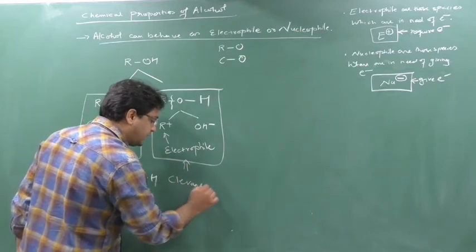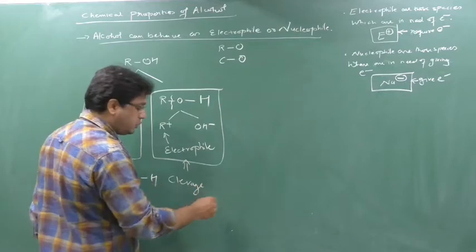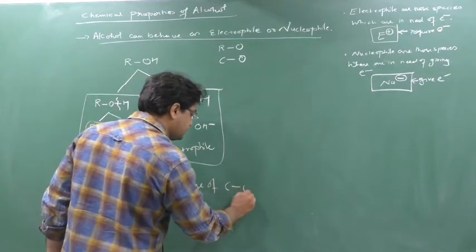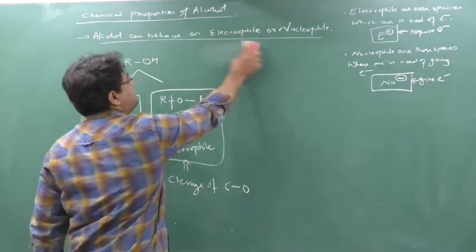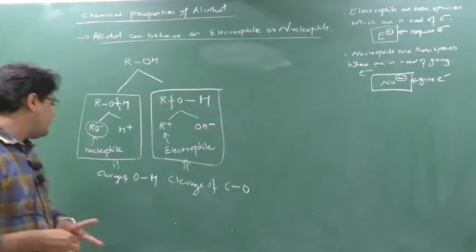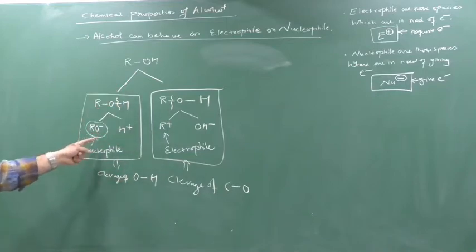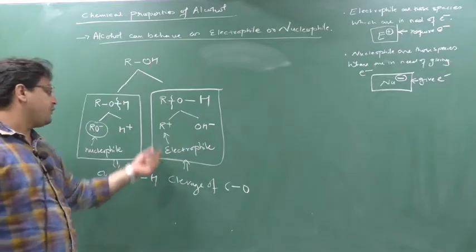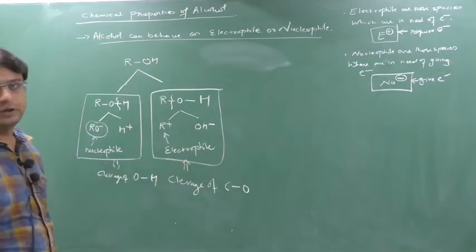In your book there will be written cleavage of OH and cleavage of C-O. Cleavage means breaking. It's high level English, nothing but chemical language. So whenever cleavage of OH occurs from ROH in this way, it will act as a nucleophile, and whenever cleavage of RO occurs, that is C-O, in this way, it will act as an electrophile.